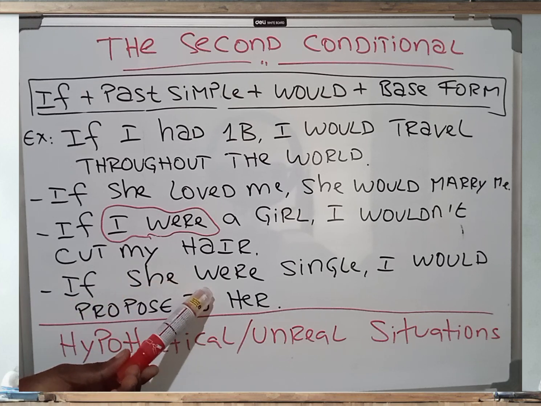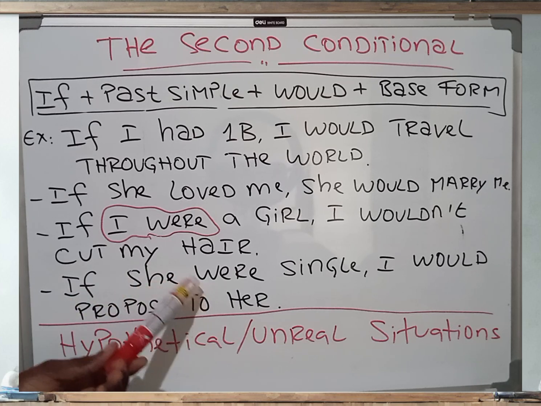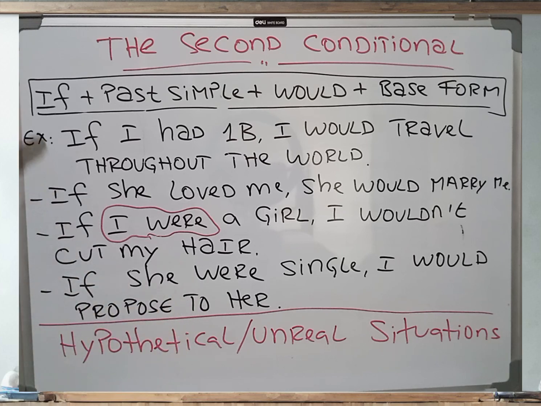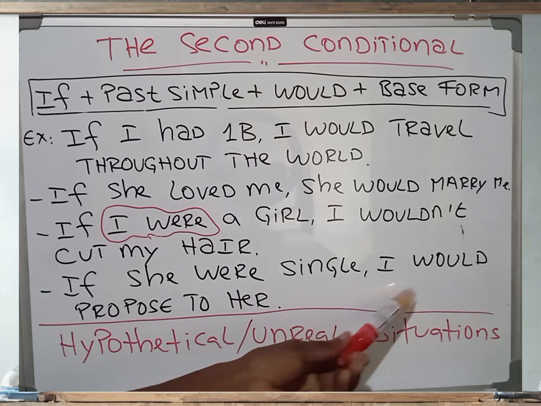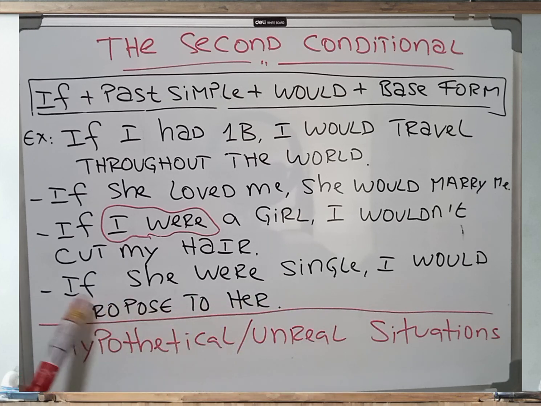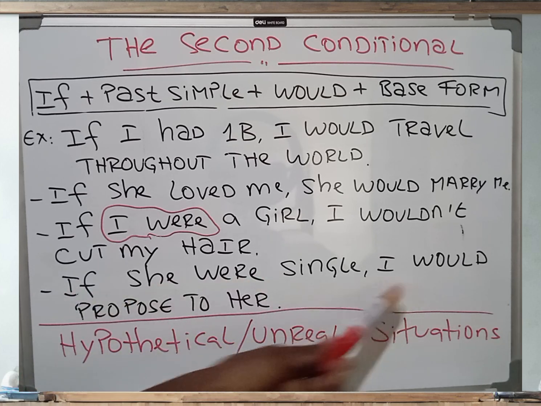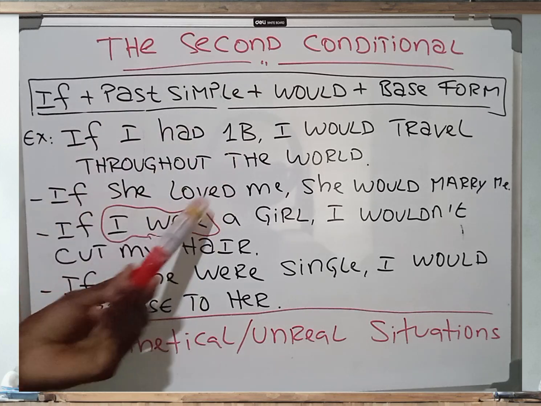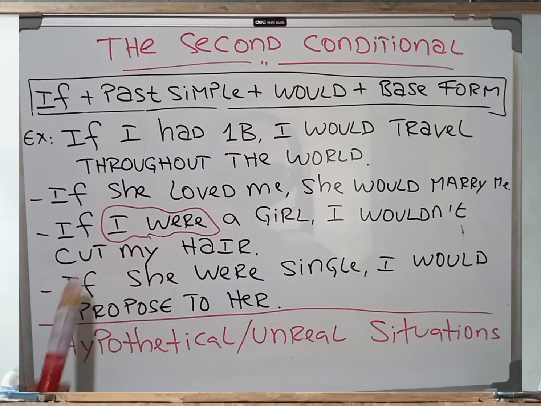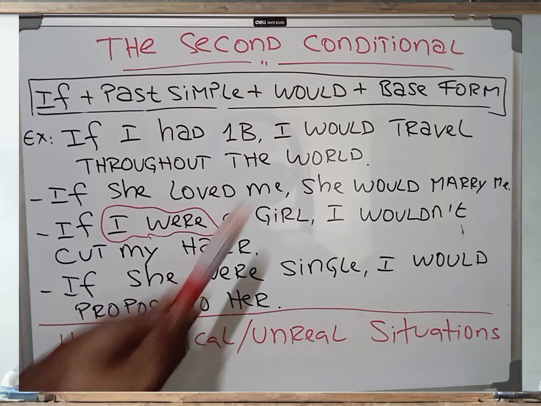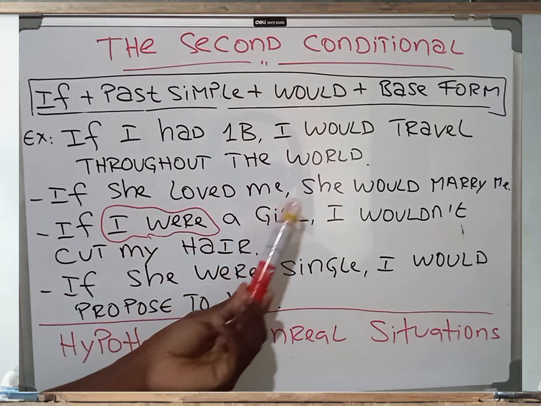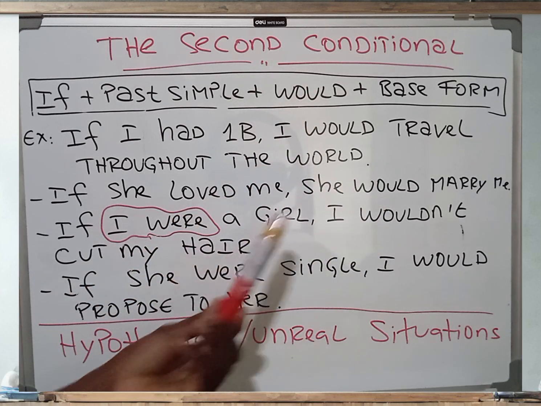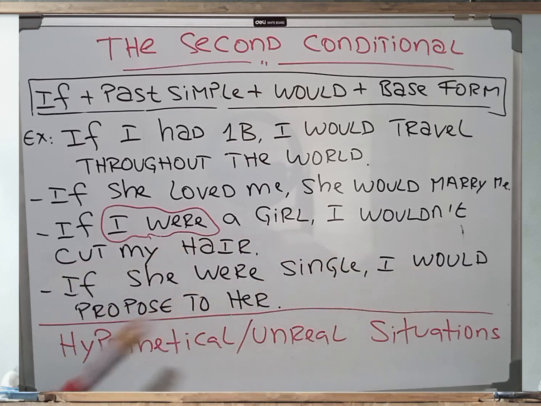If she were, you see, once again, not if she was, but if she were. We use were for all pronouns in the second conditional. If she were single, I would propose to her. So basically, it's very simple. It's what you can see. If past simple: if I had 1 billion, if she loved me, if I were, if she were. Very simple. Then we have the would: I would travel, she would marry, I wouldn't cut, I would propose.